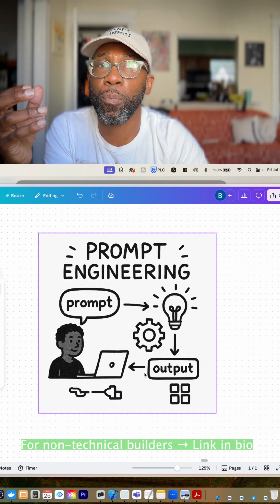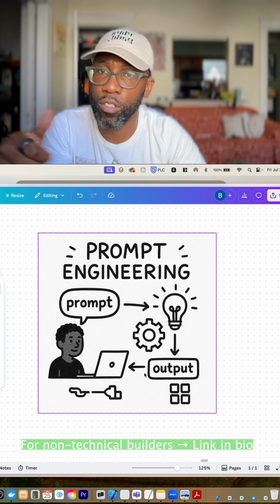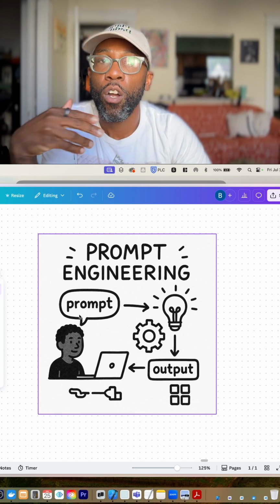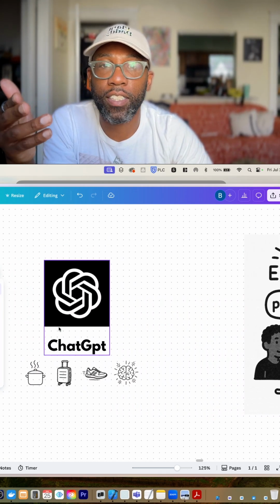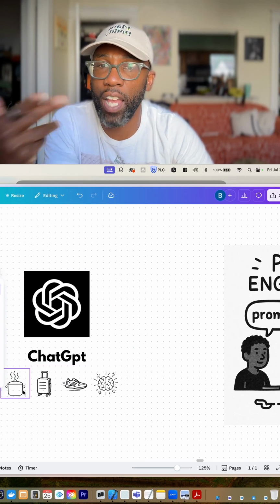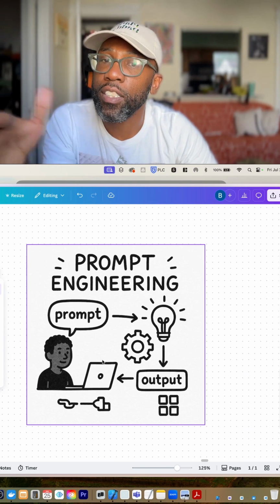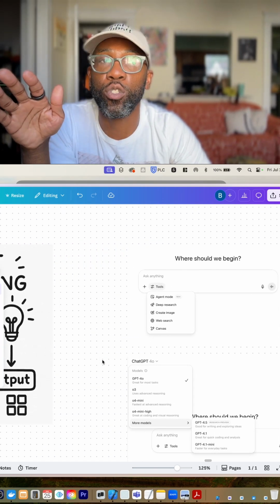And this is considered prompt engineering, how you can influence the outputs of a large language model, which ChatGPT is. Once you oscillate between these two things, just coming up with ways to talk with ChatGPT, and I'm saying literally talk, once you start to get a good handle on this, you can move into more advanced things.